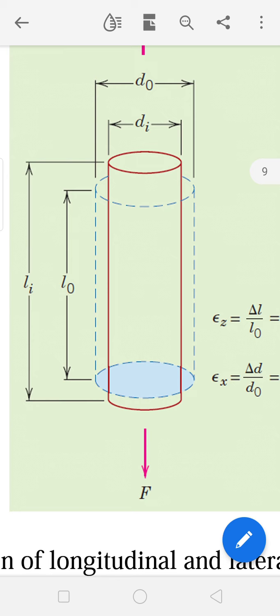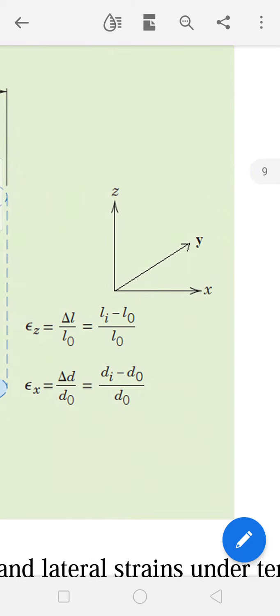As we go on increasing the force or load, the length of the material increases, and simultaneously the diameter of the wire goes on decreasing. So along with the increase of length, a simultaneous decrease of the diameter is also happening. If you take axes like this, the length of the material is taken along the z axis, and the diameter is considered to be along the x axis or the y axis direction.